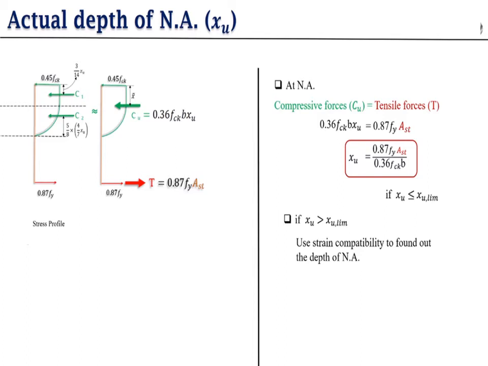Meaning, if you want to find the actual depth of the neutral axis in case of the LSM, for that you have to use this formula. In case of LSM, you remember this. You have two cases, WSM and LSM. For finding it in LSM, you have to use this formula.